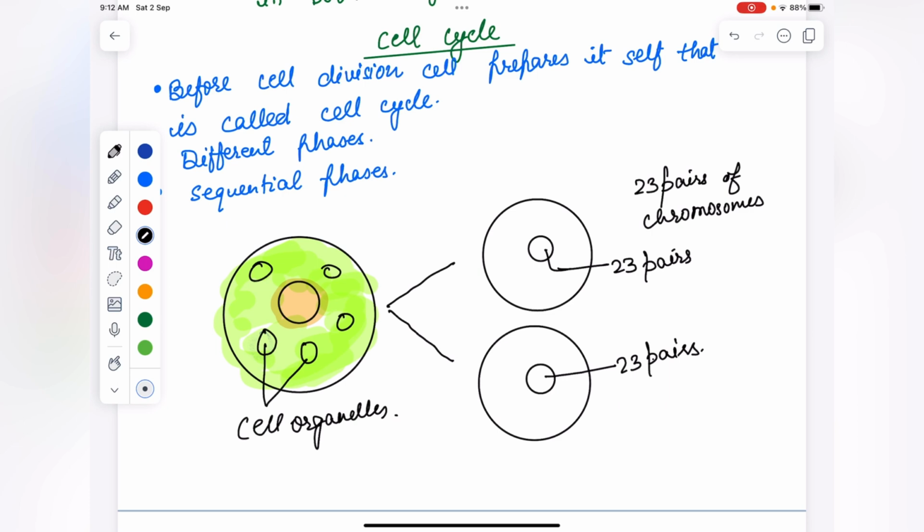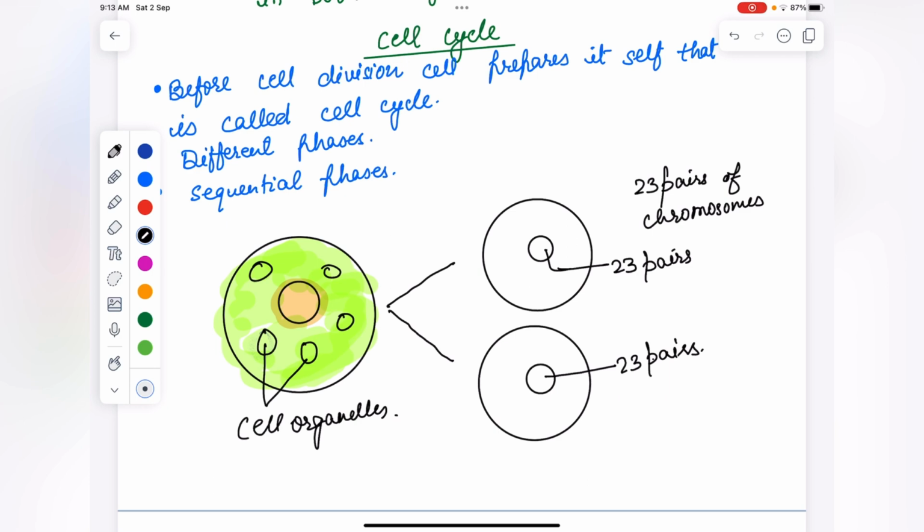For that, it has to make chromosomes, DNA, and cell organelles so that it can divide into two. The synthesis of cell organelles, DNA, and proteins will take place in this cell cycle, before cell division, so that it can divide into both cells.